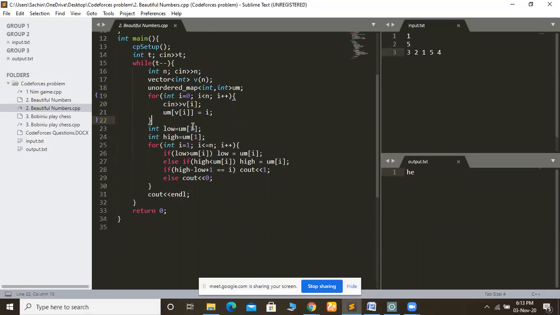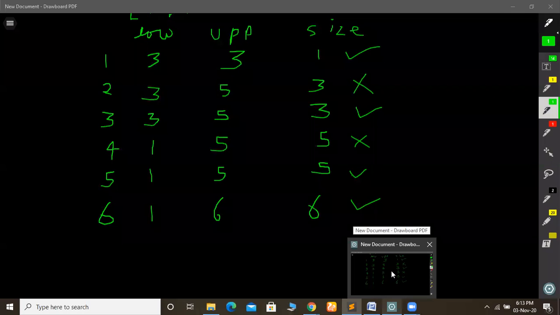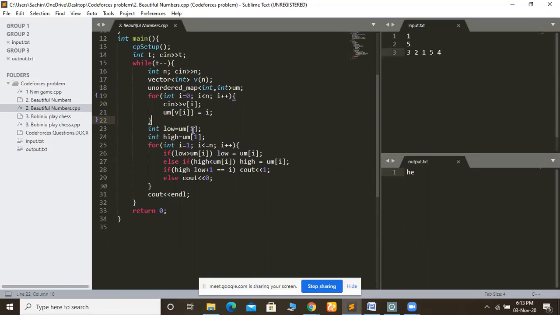Now for 1, we have set our previous lower and upper at the index of 1. So I am getting the index of 1 and assigning it to low, and after that I am getting the 1 and assigning it to high. Now we will check from 1 to n whether it is a beautiful number or not. So see how I am updating that.